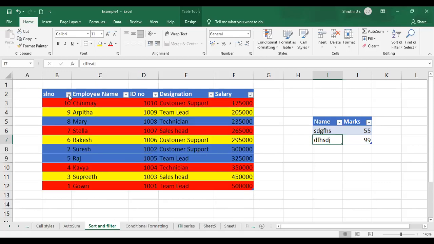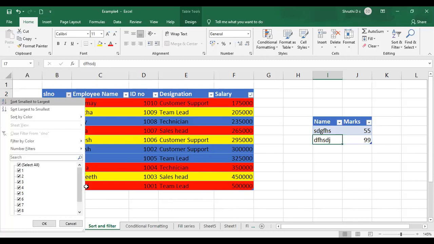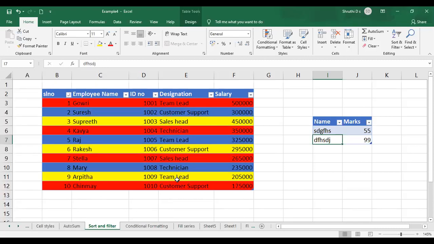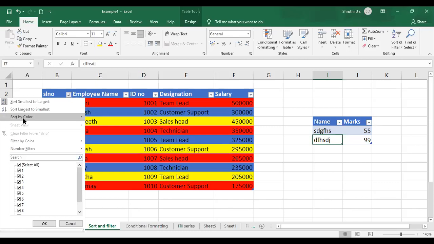Okay, so if I'll just go back to smallest to largest from SL number. As you can see, this is my final data. Think like that. Okay, so now we will see the third option, that is sort by color. Okay, so it will give you options based on colors I have used in my table.